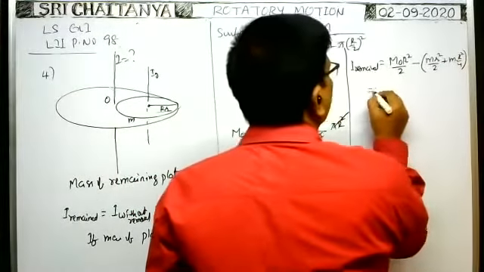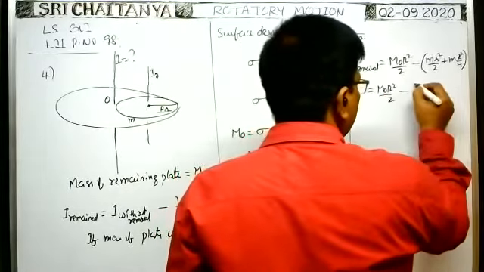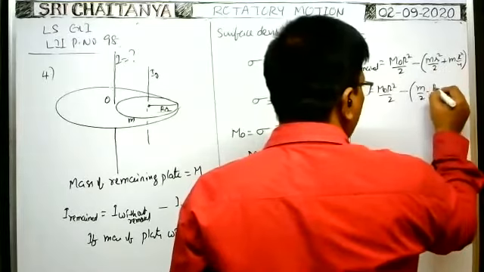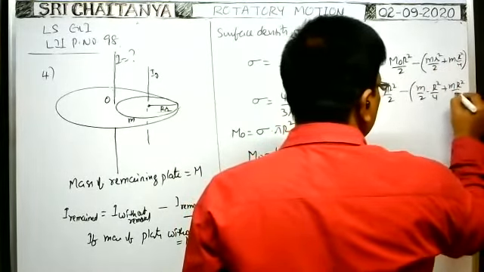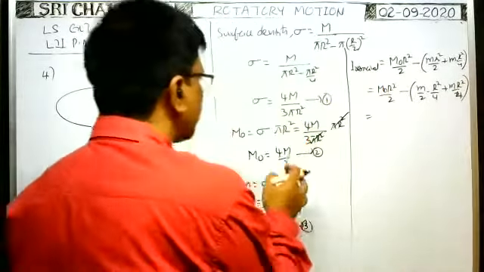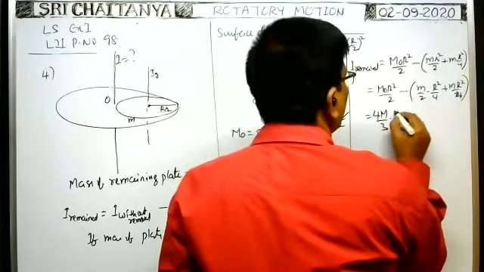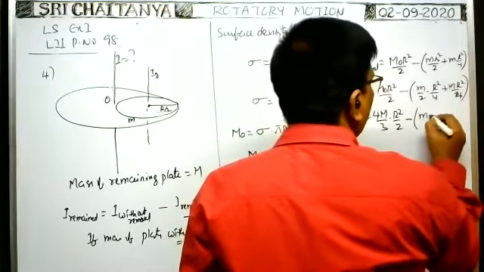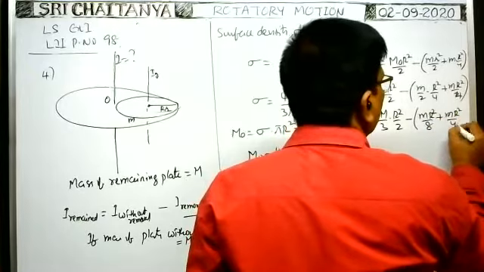This is equal to m naught R square by 2 minus, here you see, m by 2 into small r, means capital R by 2, whole square means R square by 4, plus mR square by 2. Sorry, mR square by 4. So now you substitute the data. M naught means 4m by 3. 4m by 3 into R square by 2 minus, here mR square by 8 plus mR square by 4.